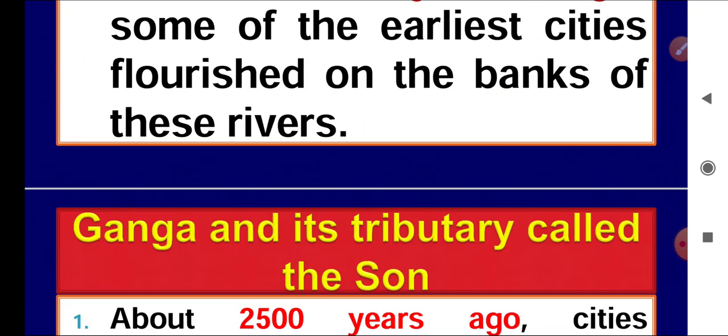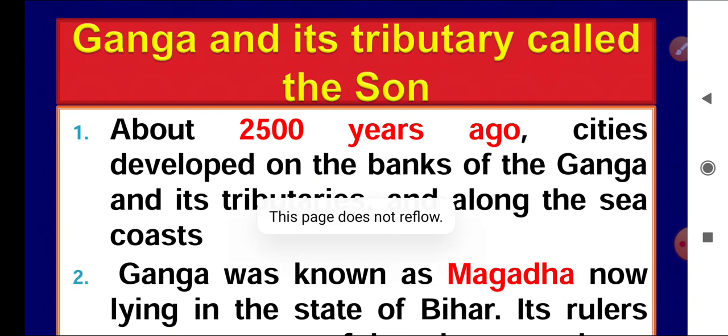Next we have the Ganga River, which is also called the Ganges, and its tributary, the river Son, discussed in this paragraph. In ancient times this Ganga River had historic importance because many kingdoms developed on the banks of this river.